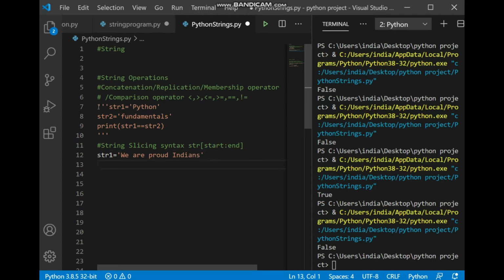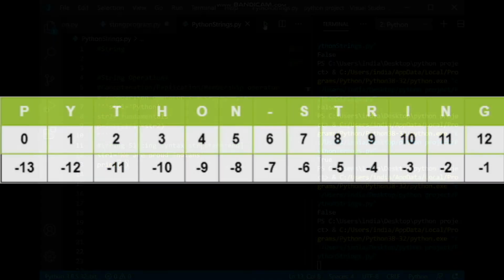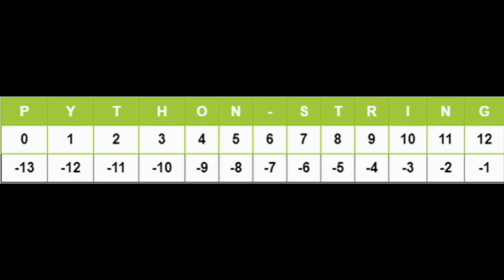Now we want to extract. We can access a subpart only when we know what the indexes are. So for this we have to understand the indexes first. Here we will try to understand the indexes. There is one string, Python dash string.